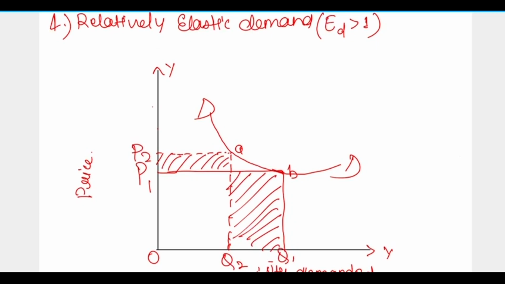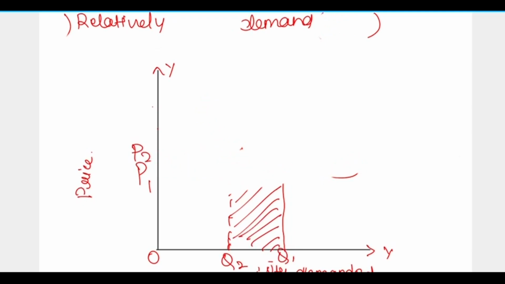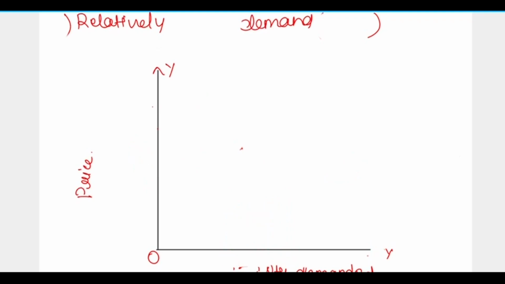Now comes the last one, that is relatively inelastic demand. So the fifth one is relatively inelastic demand, where ED is less than 1.